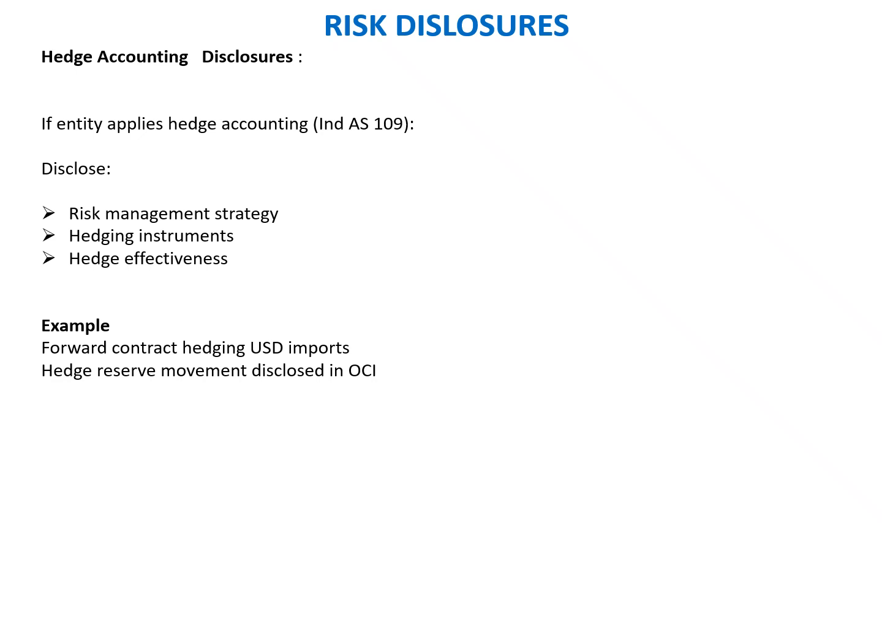Now, the next risk is hedge accounting, which is largely again associated with derivatives. And how we have to disclose is that we have to disclose the risk management strategy, hedging instruments, and the hedge effectiveness. Whenever we have taken any hedged contract, we have to make sure that the risk associated to it has been properly disclosed so that users are clear what kind of risk those financial instruments are carrying. For example, forward contract hedging USD imports and the hedge reserve movement disclosed in the OCI.